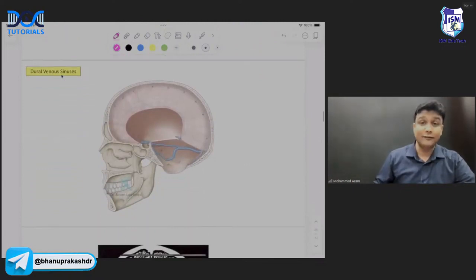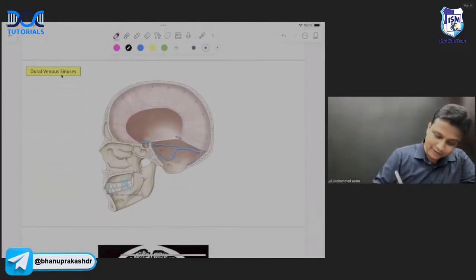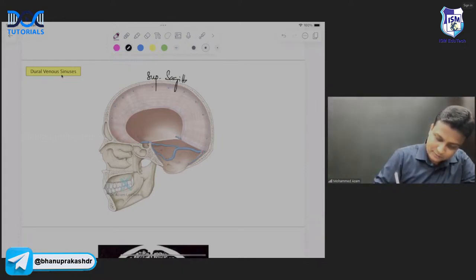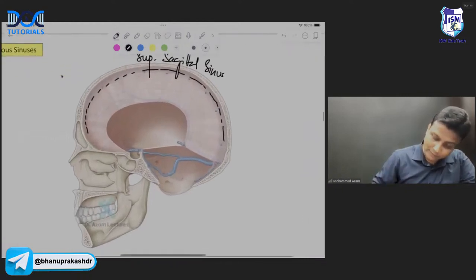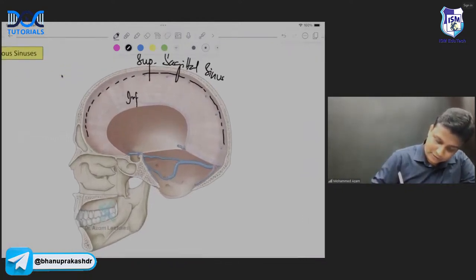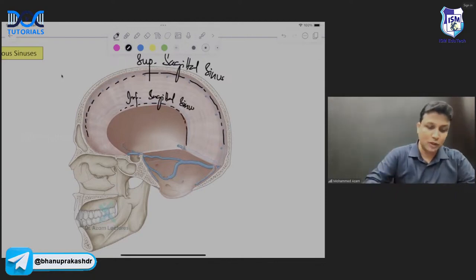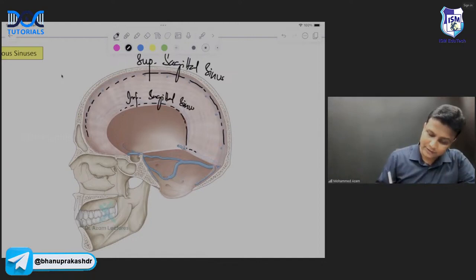Next concept, dural venous sinuses. Now in this diagram, this one here will be the superior sagittal sinus. And then this one here below will be the inferior sagittal sinus. And these two are actually connected by what, sir? These two are actually connected with the help of the straight sinus here, sir. This one will be the straight sinus.